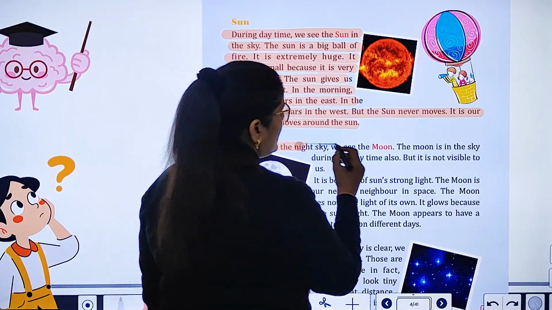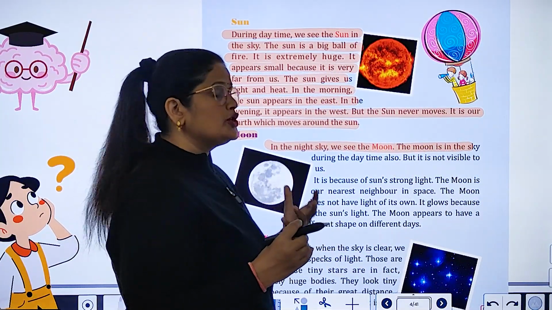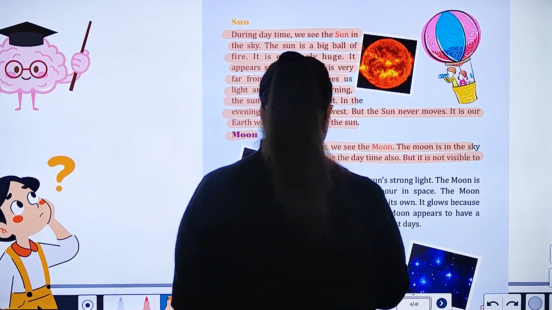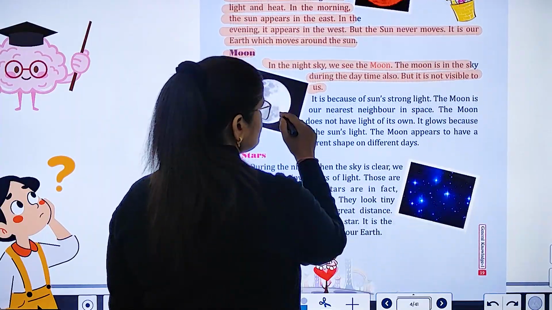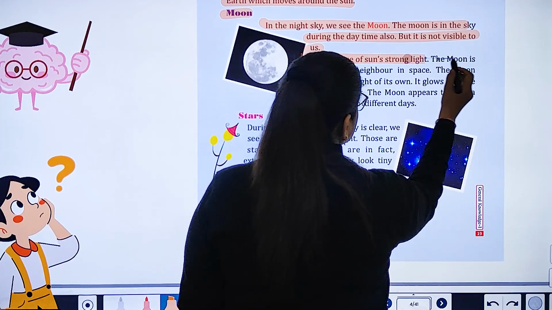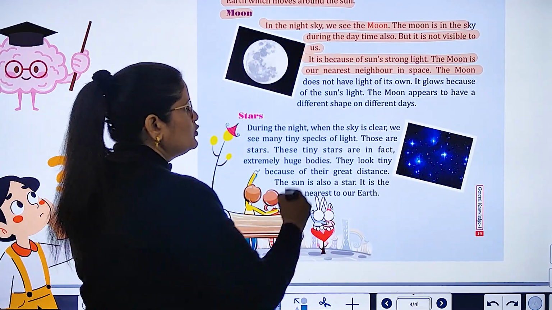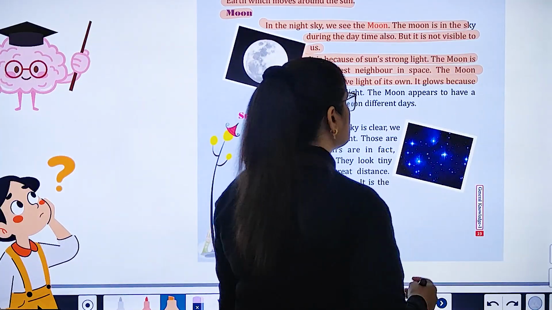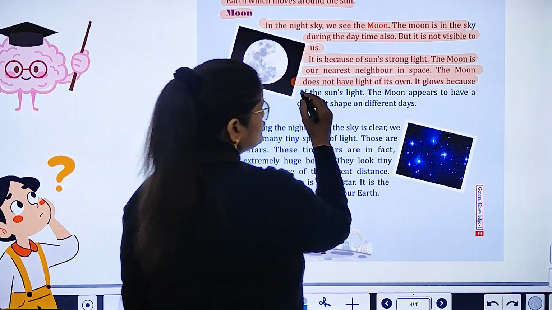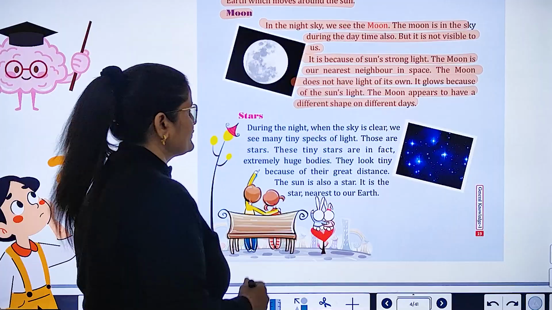Moon. In the night sky, we see the moon. The moon is in the sky during the daytime also, but it is not visible to us. It is because of the sun's strong light. The moon is our nearest neighbor in space. The moon does not have light of its own. It glows because of the sun's light. The moon appears to have a different shape on different days.